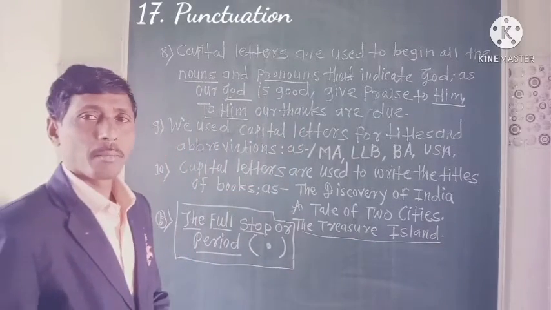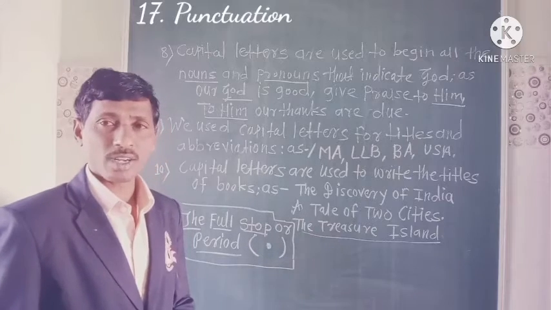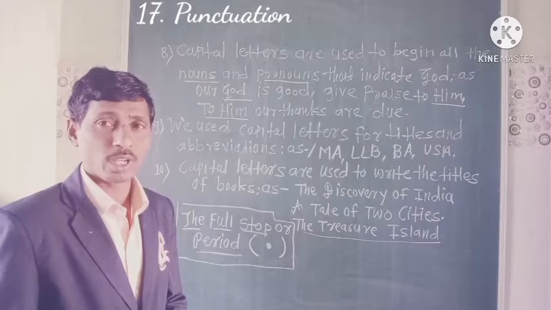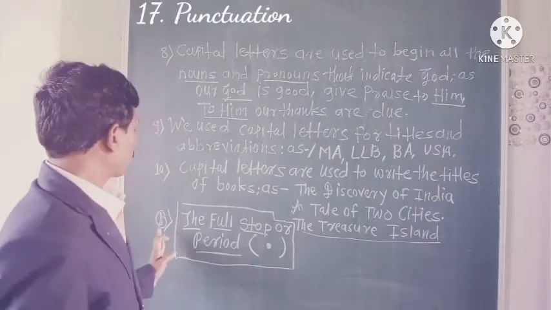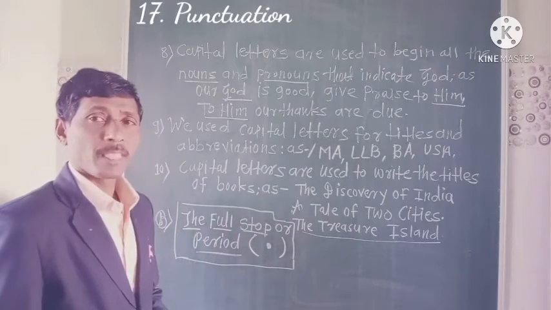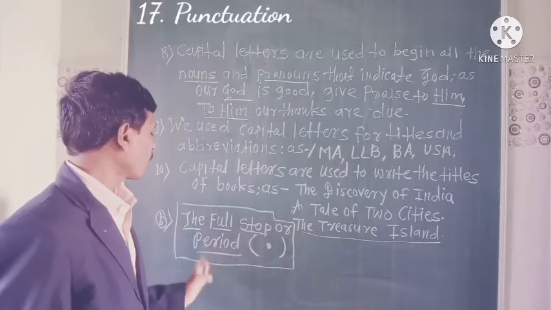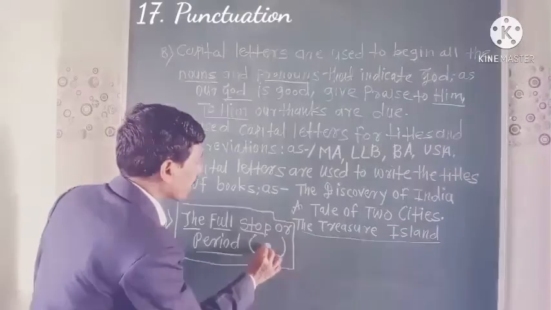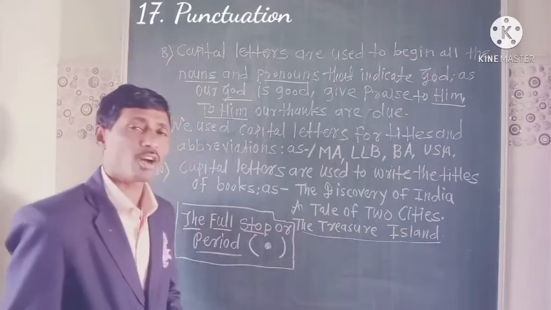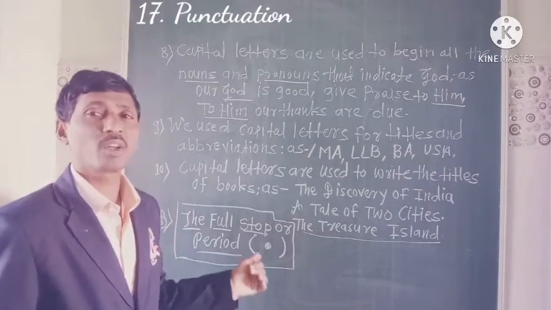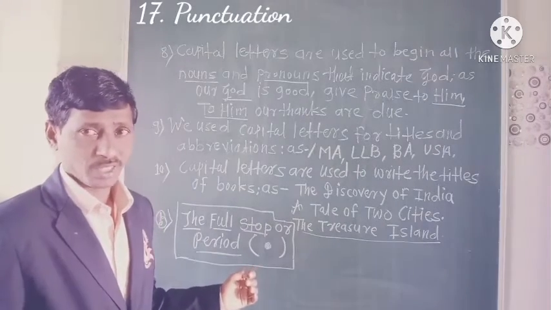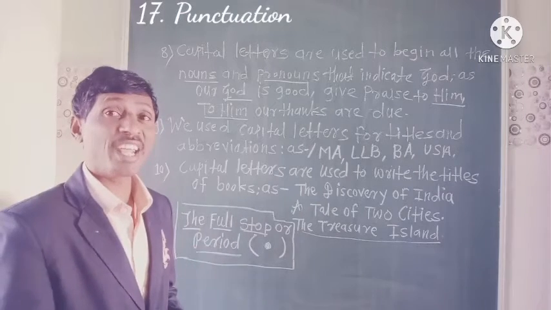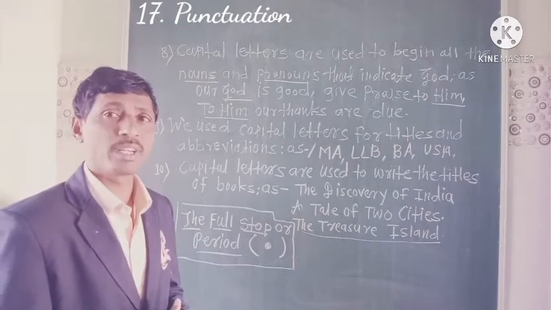And now B1, we are going to start with punctuation marks, where we use them and how. B1, the full stop or period. This mark is the full stop, or another word we use is period. A full stop is a long pause, used at the end of a sentence, when we complete the sentence.